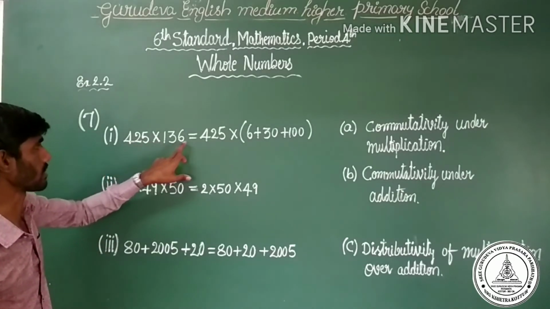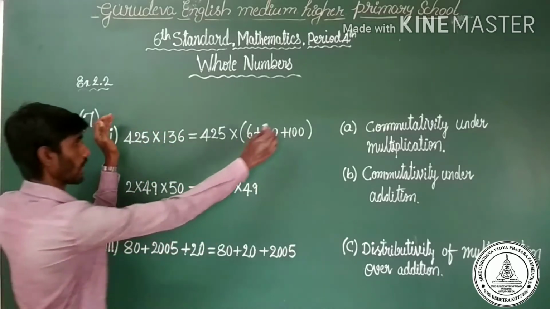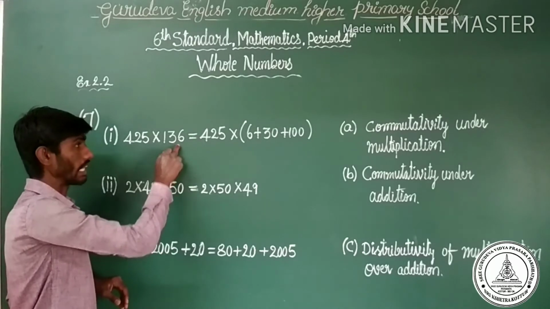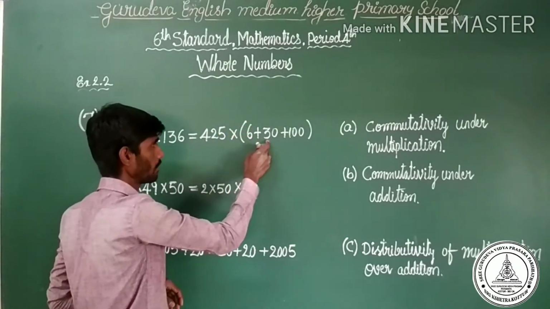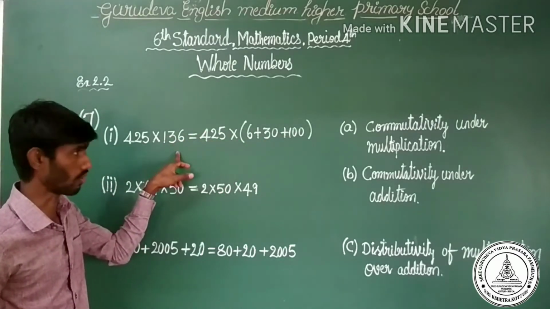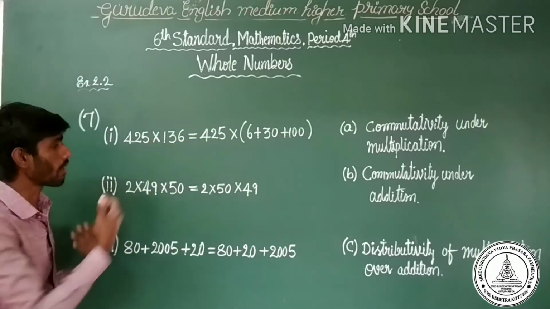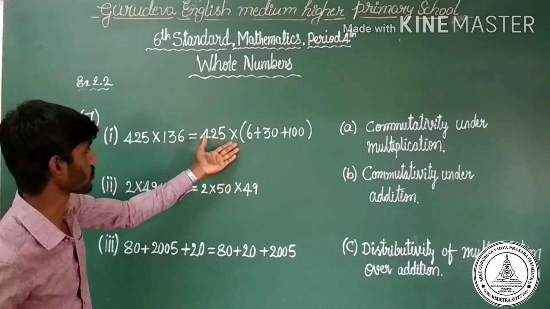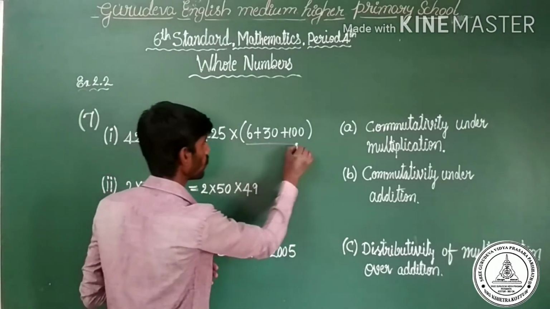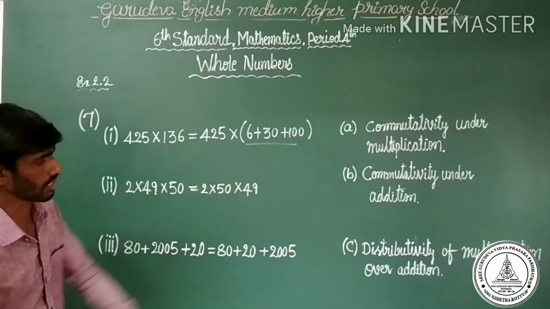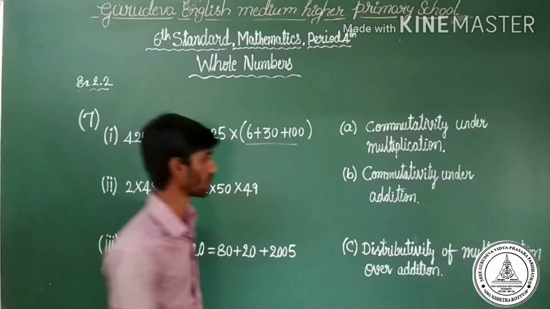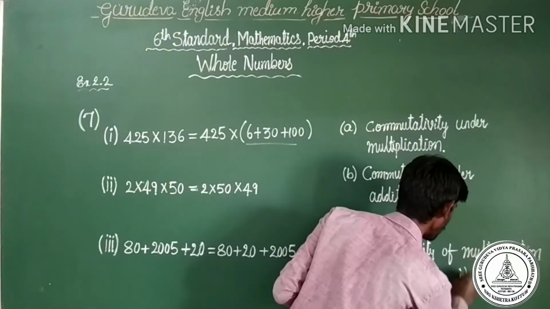Observe first one. 425 into 136 is equals to, observe very carefully, okay? 425 into 135, they written as 6 plus 30 plus 100. 6 plus 30 plus 100 is equals to 136. So, as we observe, it is multiplication over addition. Multiplication over addition. Where is the option here? Yes, here it is. Distributivity of multiplication over addition. So this is the first answer.